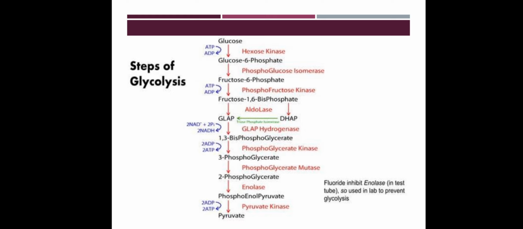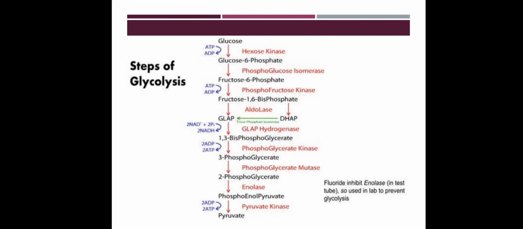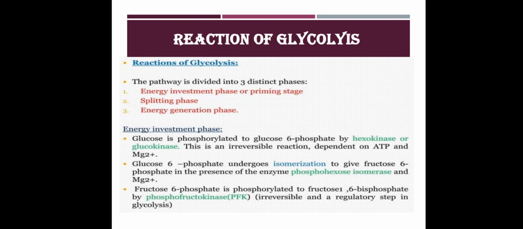So here the energy currency, that is ATP, is utilized. That's why it is known as the energy consumption or energy investment phase. So first, we are discussing the first phase. Glucose is phosphorylated to glucose 6 phosphate by hexokinase or glucokinase. This is an irreversible reaction dependent on ATP and magnesium 2+.